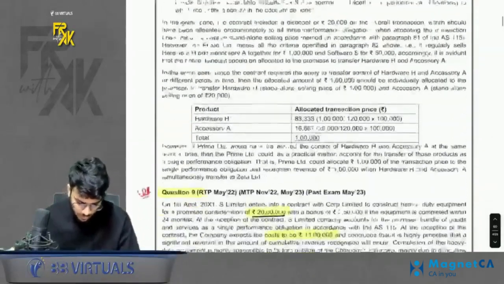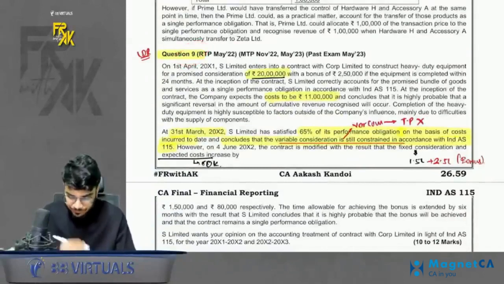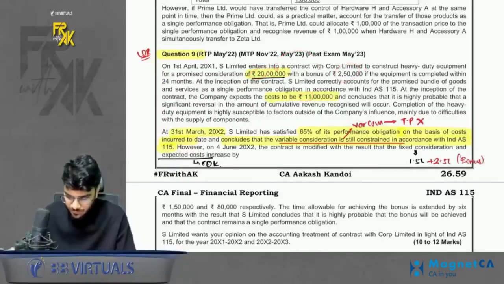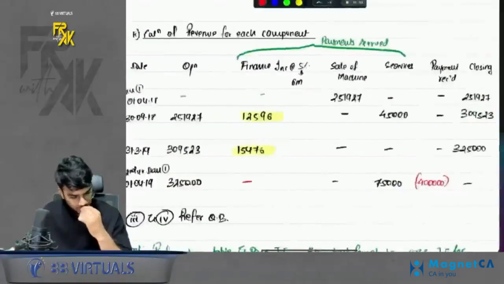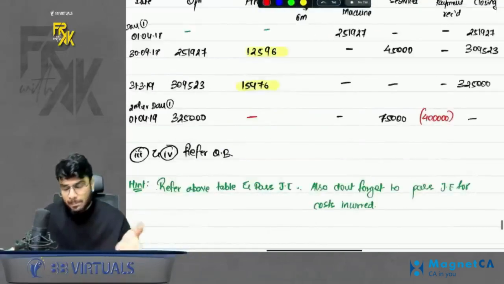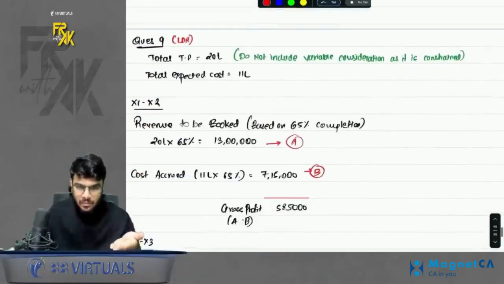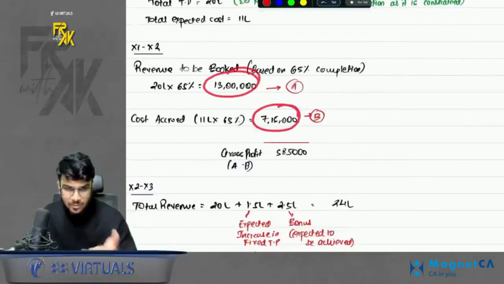Simple. Then we also have a question number 9, which is a good question. What does it say? It says our revenue was 20, our cost was 11 as of now. There was a bonus also, but it was expected that we will not receive it, so we did not book it. Our percentage completion was 65%. So what to do? Simple. If your total revenue is 20, percentage completion is 65%, book 65% revenue. That is what we do. So we book 65% revenue, and similarly we will also accrue 65% cost.